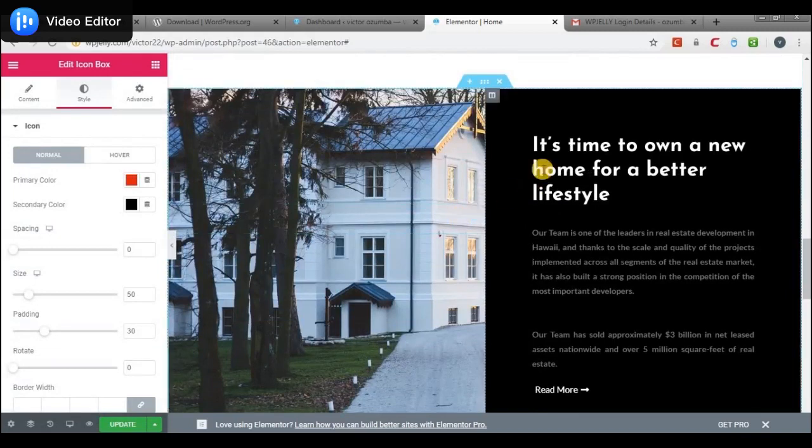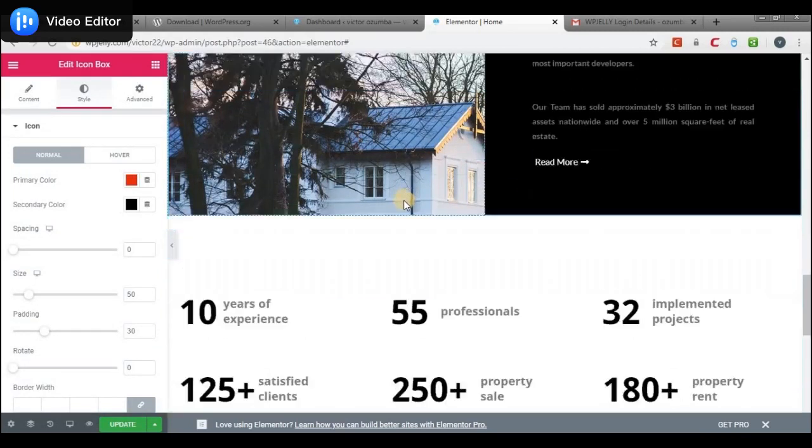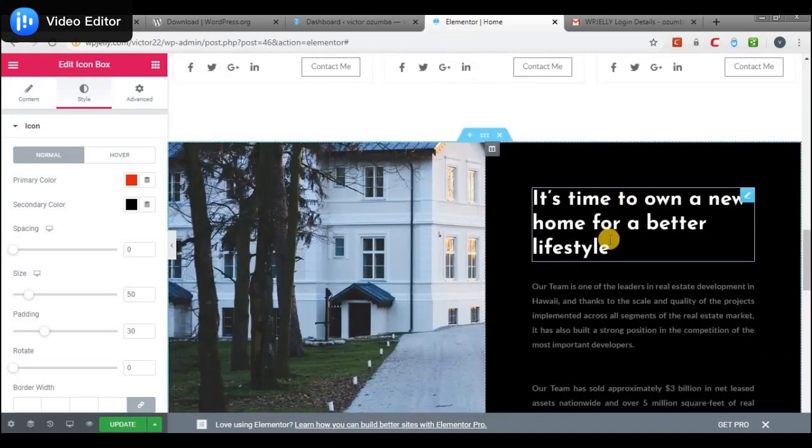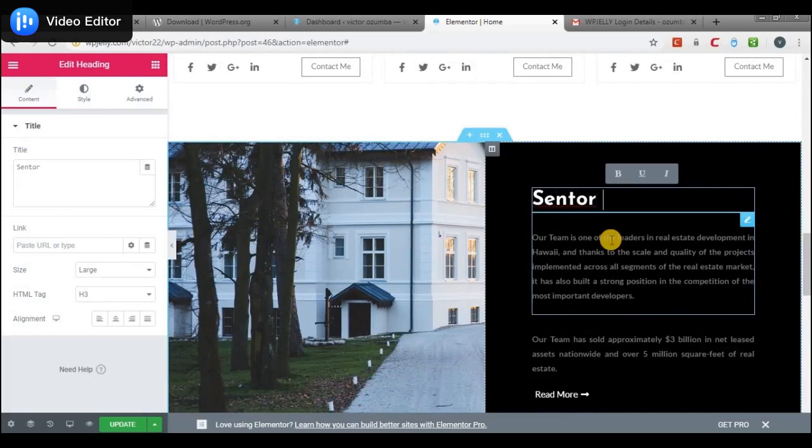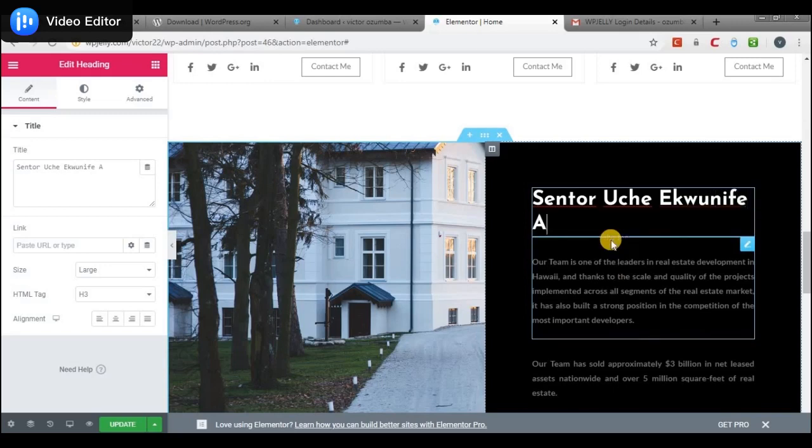And here it says it's time to own a new home for a better style. I think I like this thing. Could come and say extension.